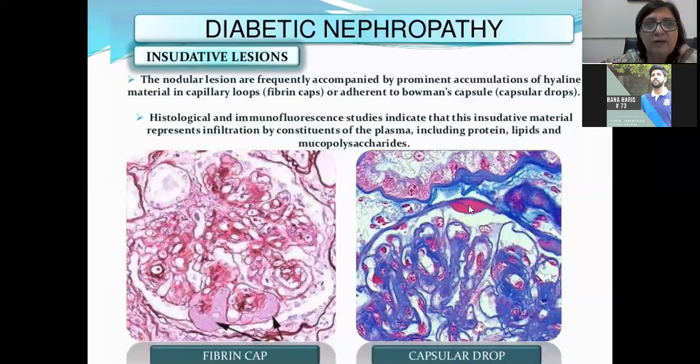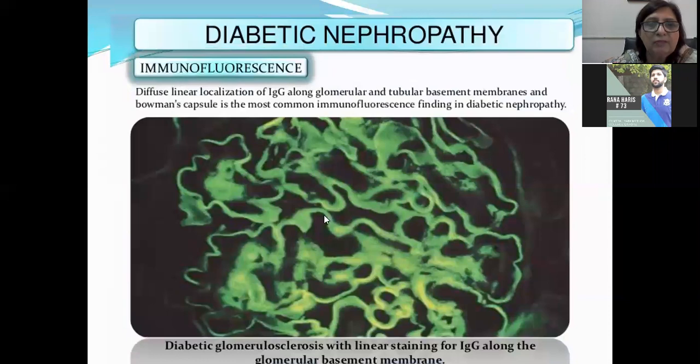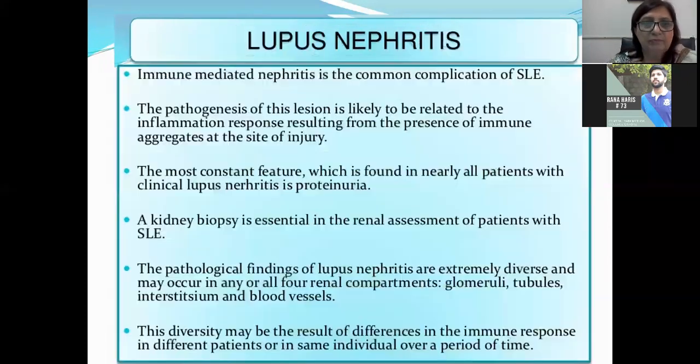So these lesions are also present in the diabetic nephropathy. The immunofluorescence microscopy shows diffuse linear IgG along glomerular and tubular basement membrane. Here you can see, sorry, this is mostly seen in the diabetic nephropathy.